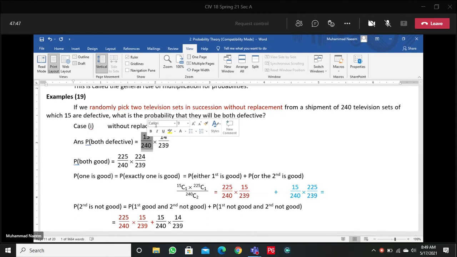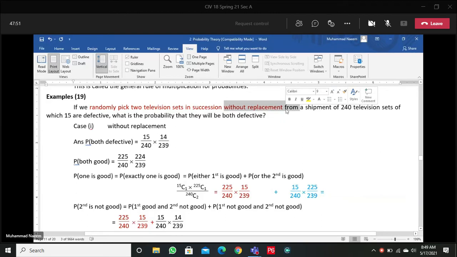Remember, this is the case of without replacement. In succession, we draw one by one. We pick up one by one, but without replacement. This means when we need to find the